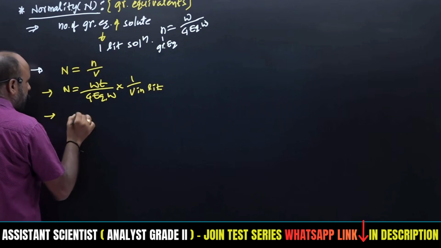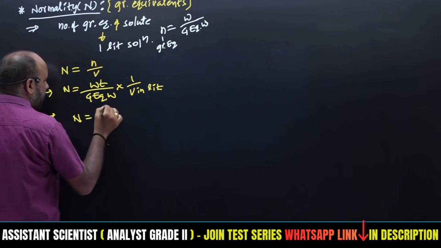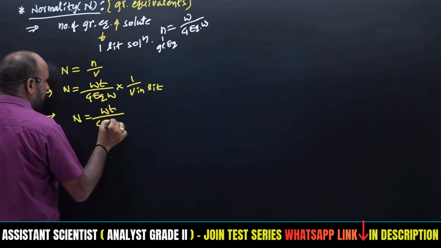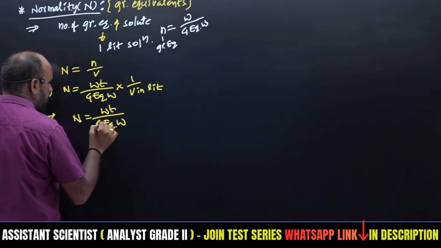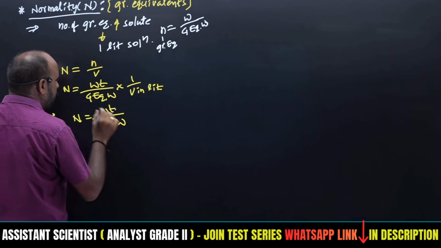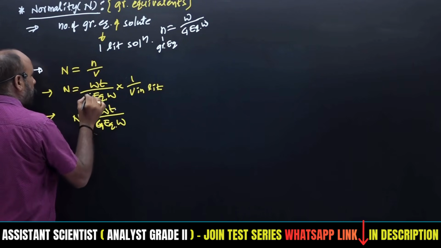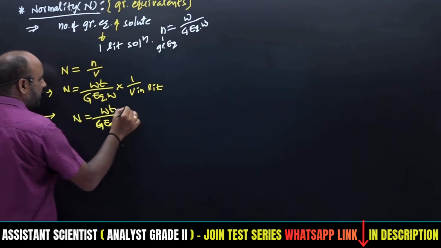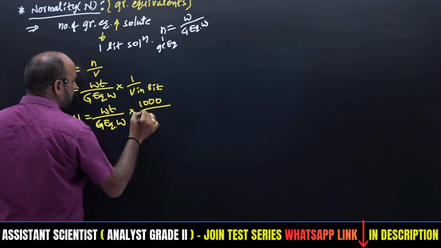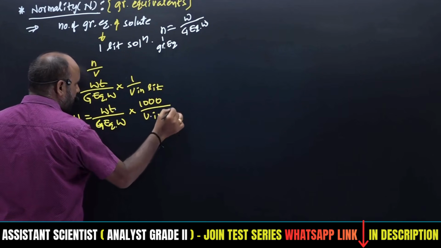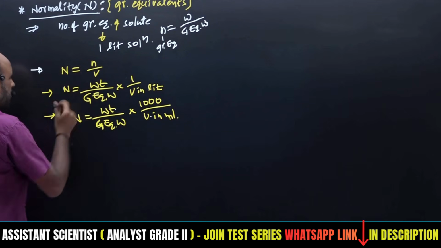Next equation, n is equal to weight by gram equivalent weight into 1000 by v in ml. So these are the three common equations.